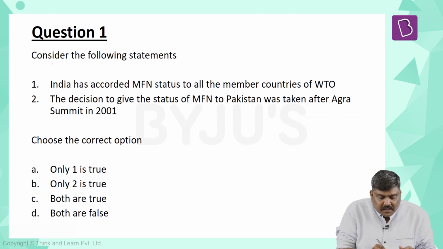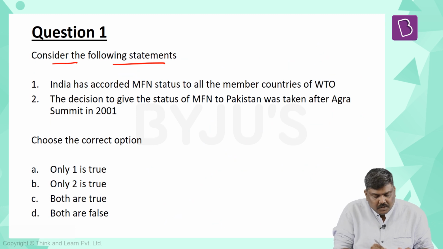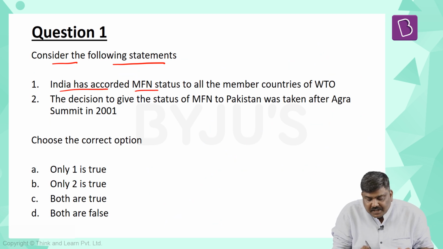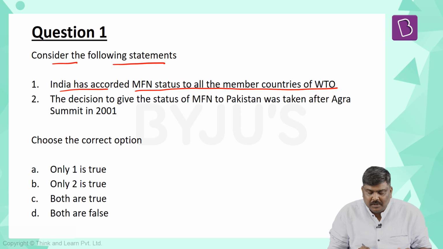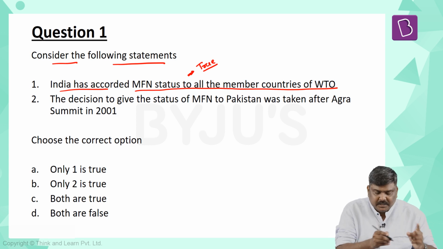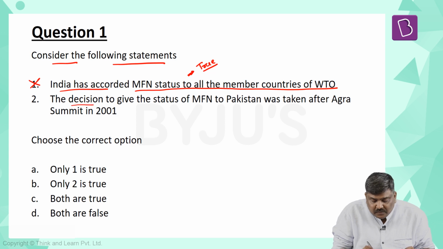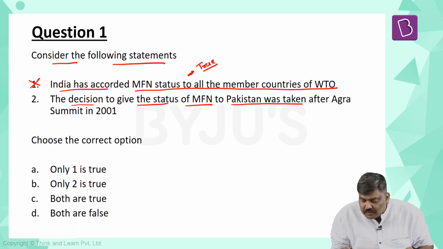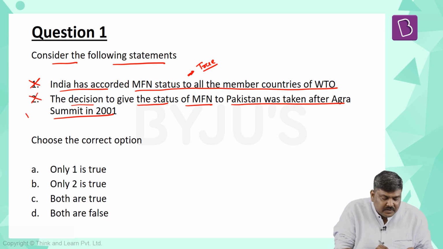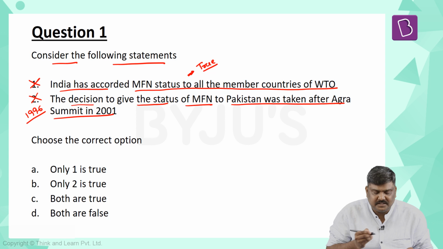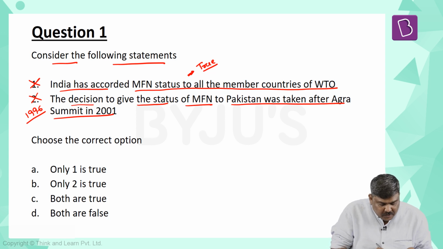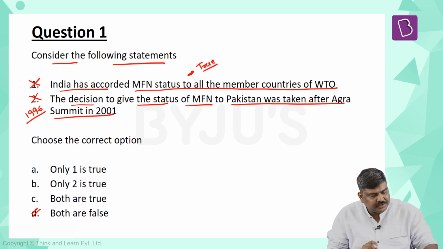Question number 1, consider the following statements. 1. India has accorded the MFN status to all the member countries of WTO. This until recently was true, but with the withdrawal of MFN status to Pakistan, this will become false. Second, the decision to give the status of MFN to Pakistan was taken after the Agra summit in 2001. Again false, because it was taken back in the year 1996 itself. So basically the right option will be option D, both the statements are false.